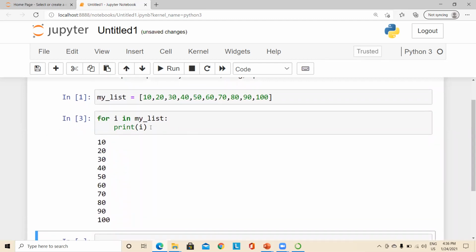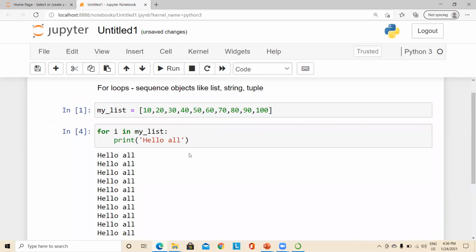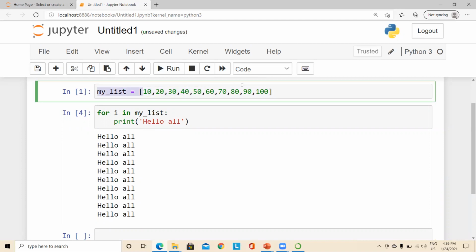It is not necessary to use the same variable here. We can even have a concept like this. For as many items as are available in the list, I just want to print the message hello all. If I execute this, you can see the string constant hello all is printed for the total number of elements available in the list, right?